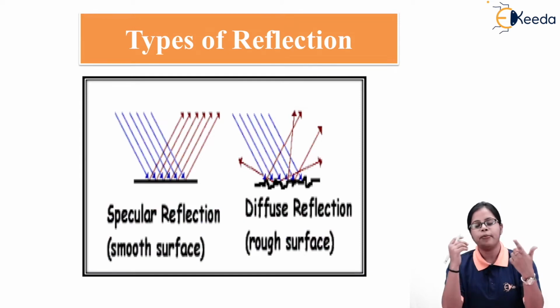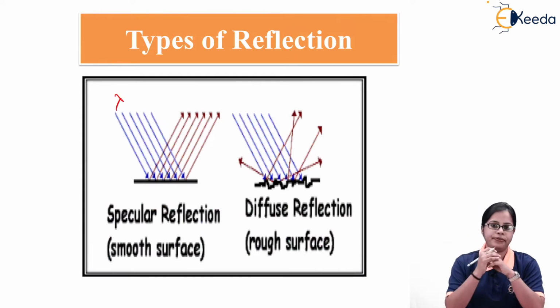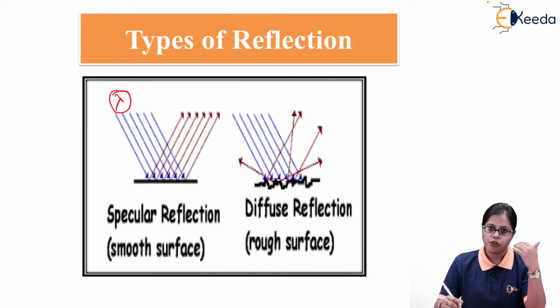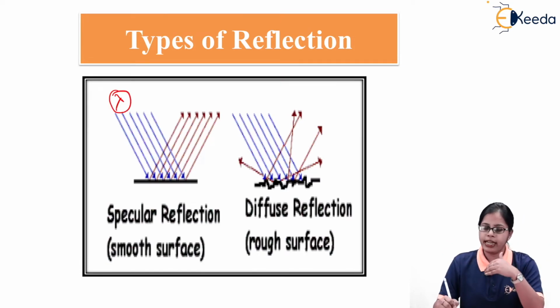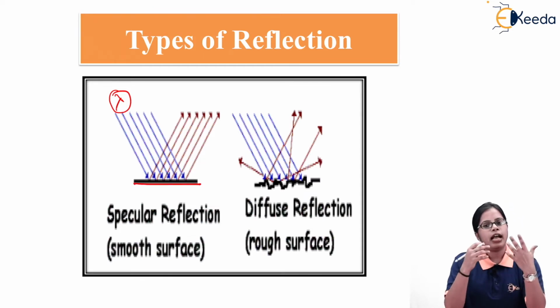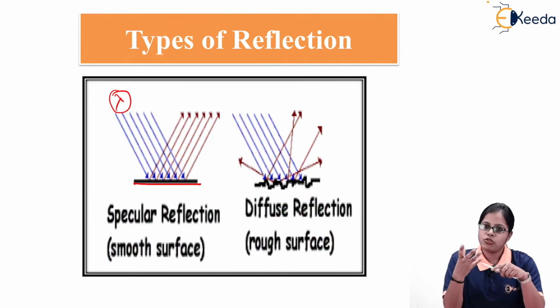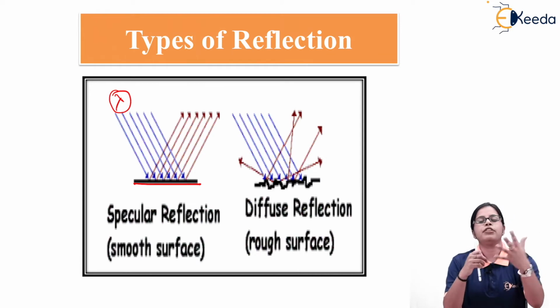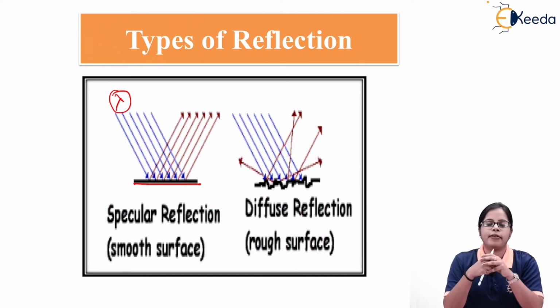Now what I mean by a smooth surface is that the surface has irregularity much smaller compared to the wavelength of light, like if I consider lambda to be the wavelength of the incident ray which is being incident on this particular surface. And if I want to check whether the surface is a smooth surface or a rough surface, we need to compare the surface irregularity with the wavelength of the light which is being incident.